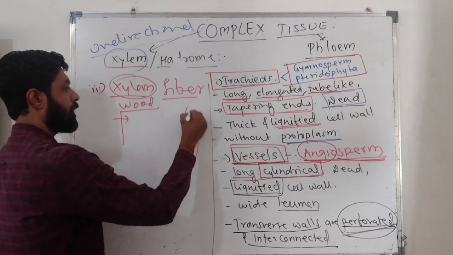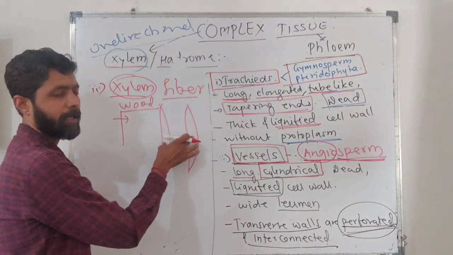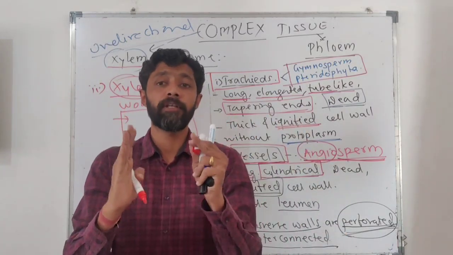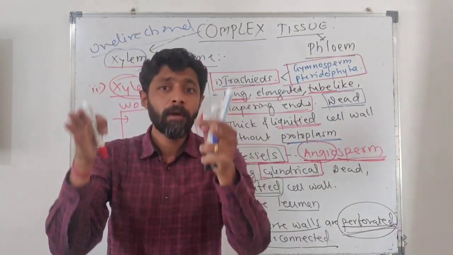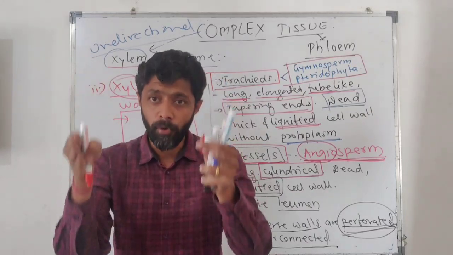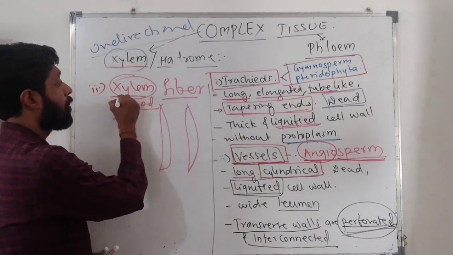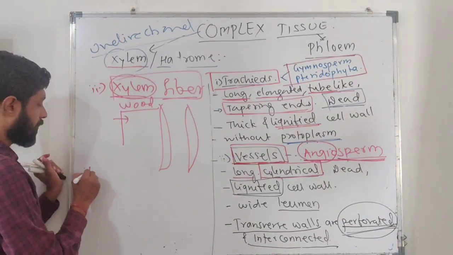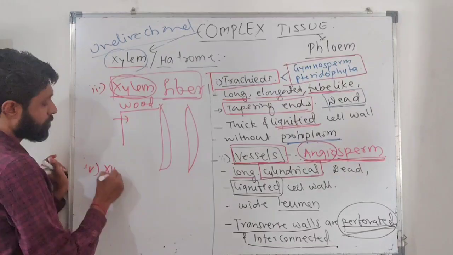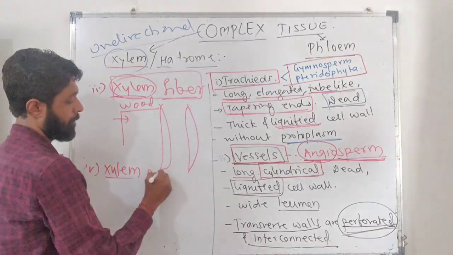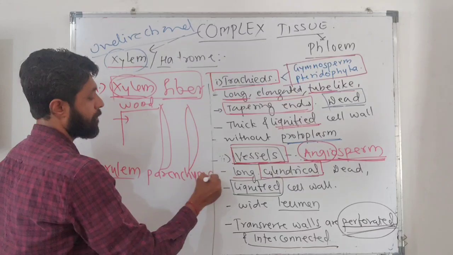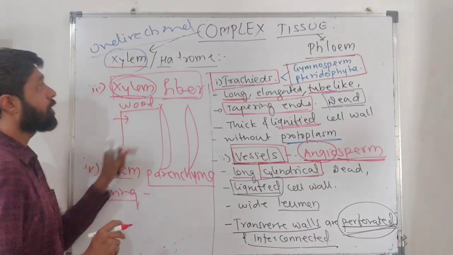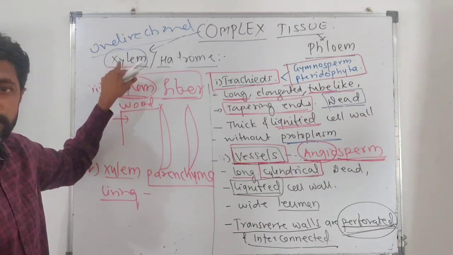So they are long, elongated. They are primarily meant to provide mechanical support. They will hold the vascular bundle together. All different components have to be packed and held together, and they will be held together with the help of your xylem fiber. Now the third one, that is xylem parenchyma. Xylem parenchyma is the only tissue which is considered living in your dead tissue, that is xylem.